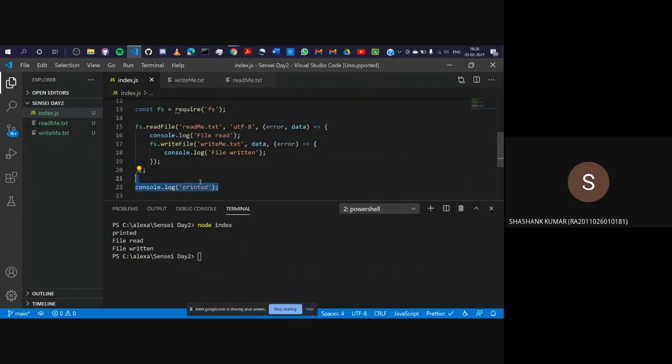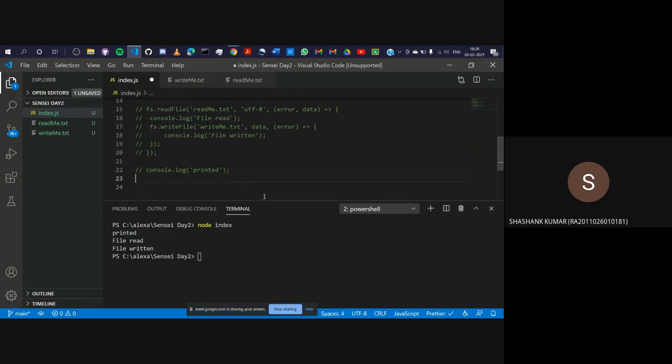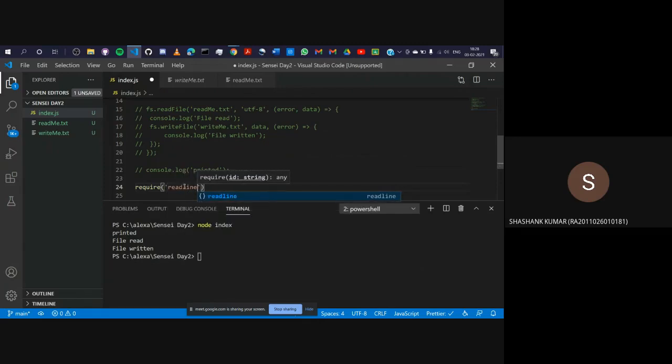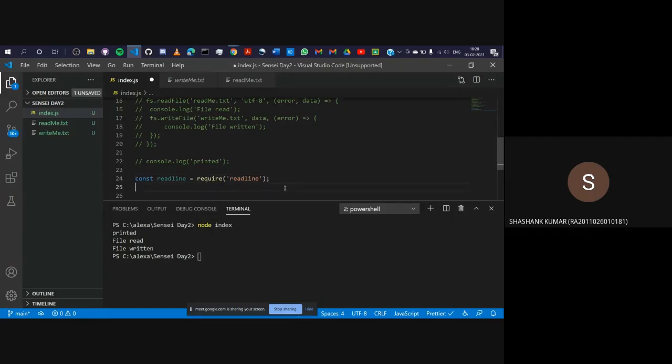And the next module which we'll be covering is the readline module. So let's check it out. How do you require the readline module? You write the same thing. You write readline. Make sure that all are in small, your caps lock is off, and then I'll just give a semicolon. I'll store it in something like readline and save this. Then I have to create an interface. So how do we create an interface?